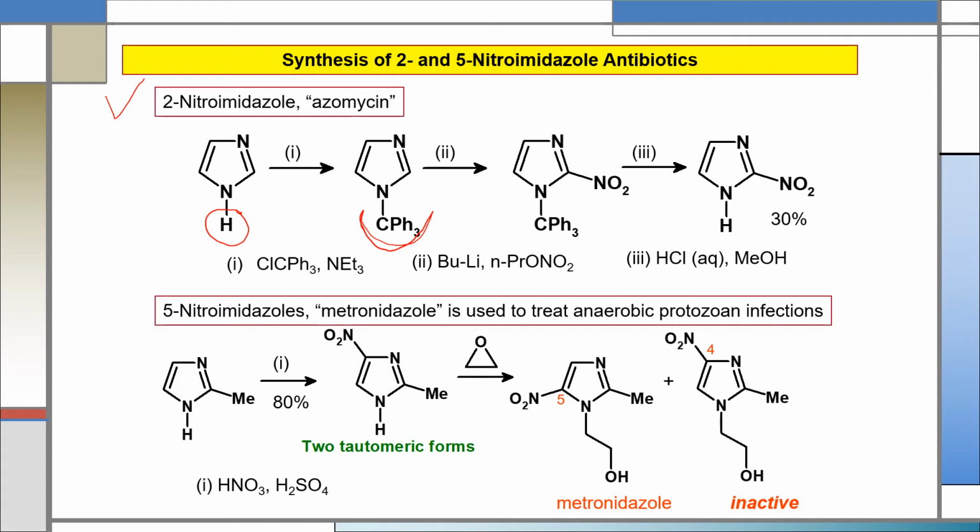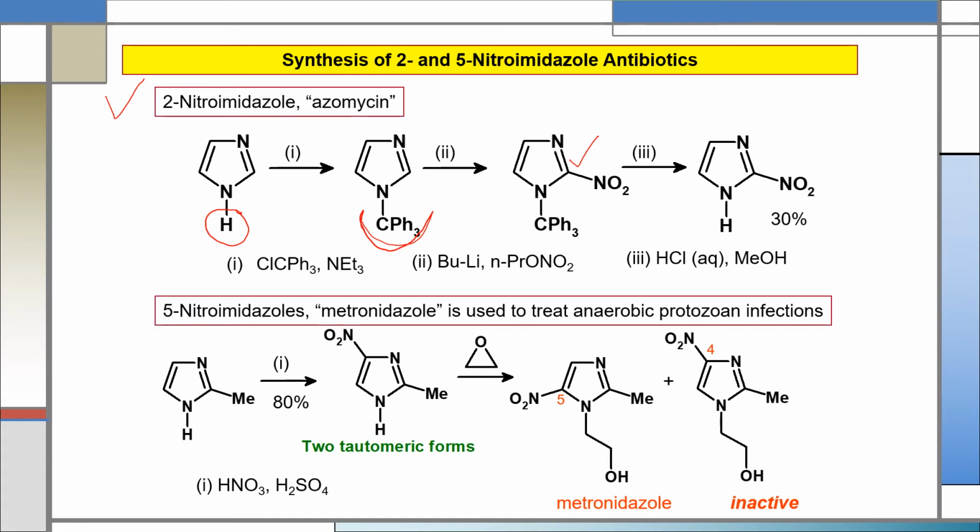In the second step, this protected imidazole will react with butyl lithium and N-propyl nitrate. After this reaction, nitration will occur and the nitro group will be substituted at the 2 position of imidazole. So after the second step, this substituted nitro product, that is nitroimidazole, will be